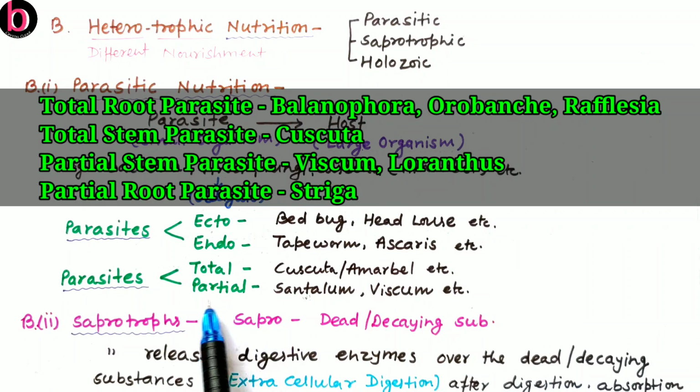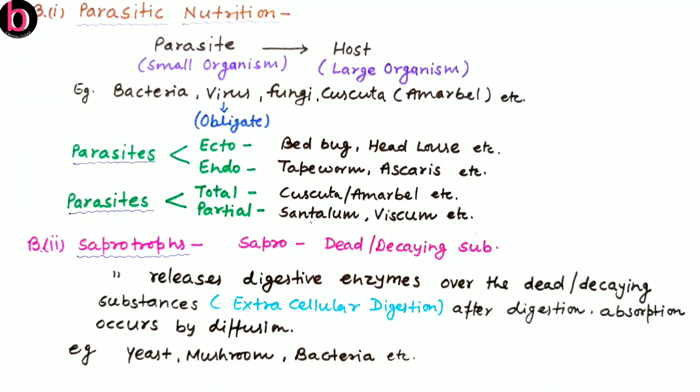Similarly, as we discussed partial parasites, there may be categorization like partial root parasite and partial stem parasite. Partial root parasite is Striga, while partial stem parasite is Viscum. Now the second heterotrophic mode of nutrition is saprotrophs. The mode of nutrition is saprotrophic, while the organism is known as a saprotroph. The word sapro is derived from the word sapron. Sapron means dead or decaying substances.